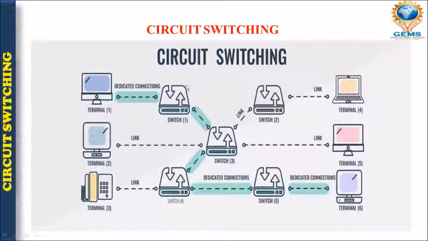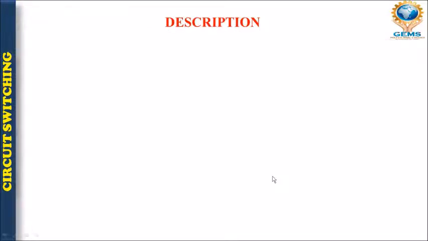See the green dotted line, there may be so many paths. But along this path, this green dotted line is showing the circuit. So if you want to connect from terminal 1 to terminal 6, we have to go through this path. Okay, fine. So next let's talk about description.